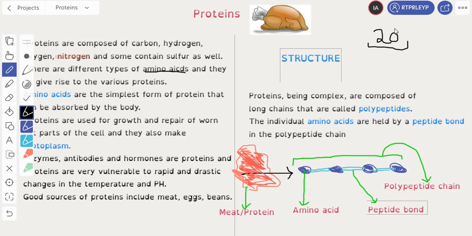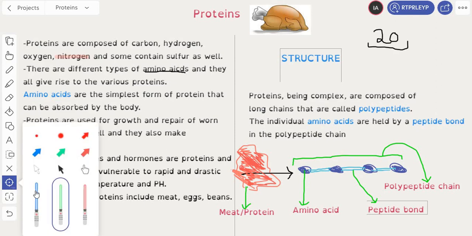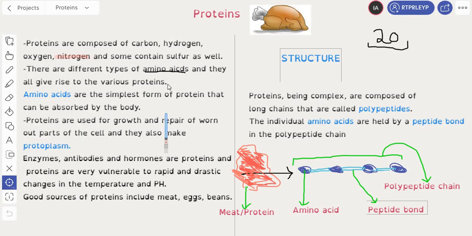amino acids, 1 or 2 or 3 or 4 or 5 may contain sulfur, whereas others may not contain sulfur at all. So in your exam, when you're doing past paper questions, it's better to avoid mentioning sulfur, because when you write that proteins also contain sulfur, you're basically implying that all of them contain sulfur, and this is wrong. You won't get the mark. If you, however, write that only some contain sulfur, yeah, you may get a mark, but most probably not. They don't require that in the answer according to the mark scheme. So just mention oxygen, nitrogen, hydrogen, carbon, okay, carbon, hydrogen, oxygen, nitrogen.